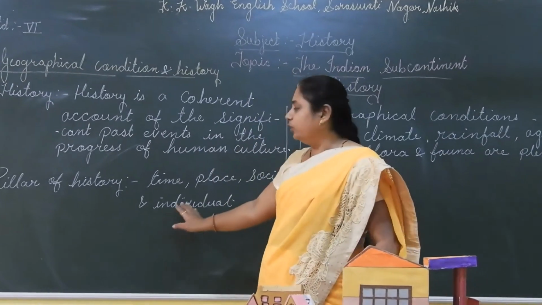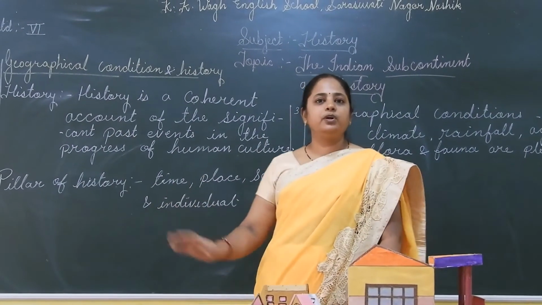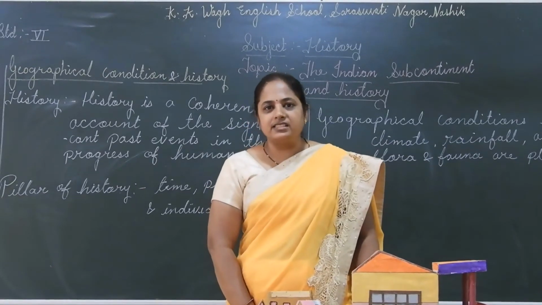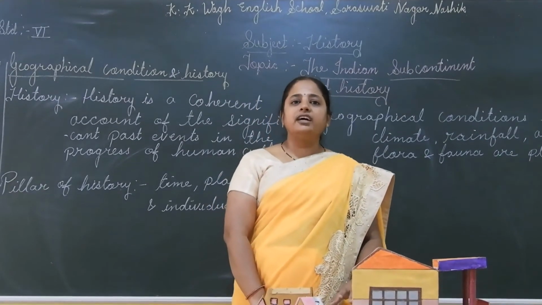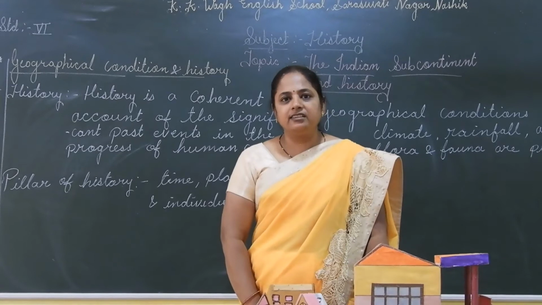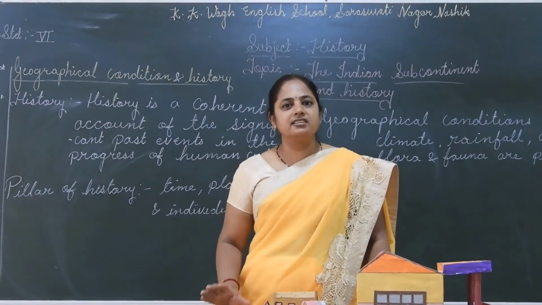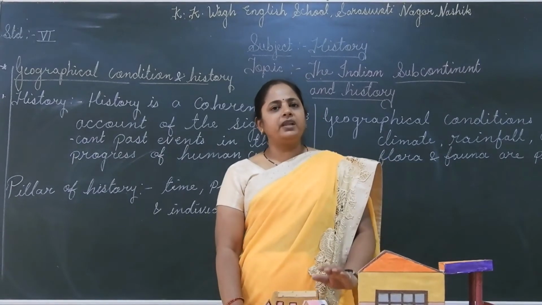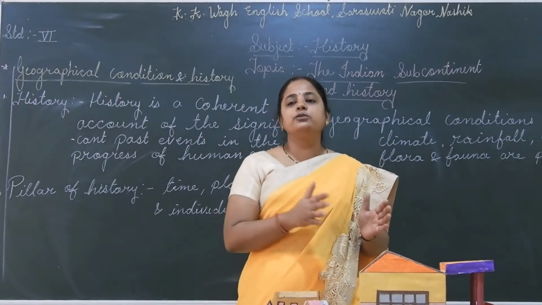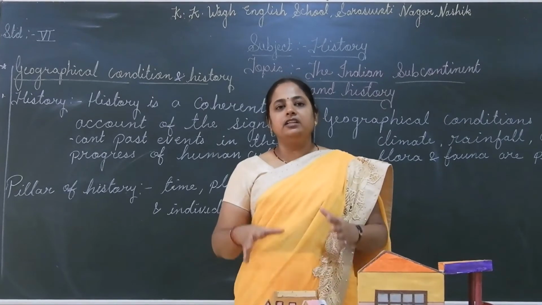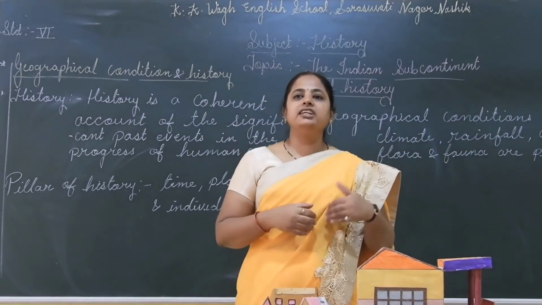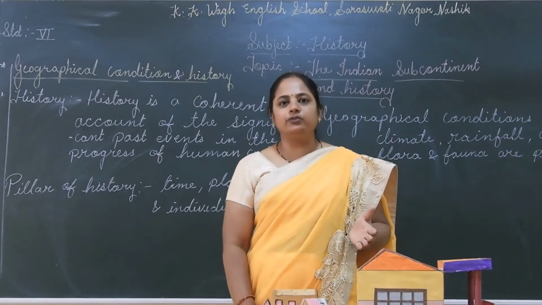Now of these four, one important pillar is place. If we don't know where the history happened, then the place is incomplete, meaning history is incomplete. Place is related to environment, and environment is related to our geography.